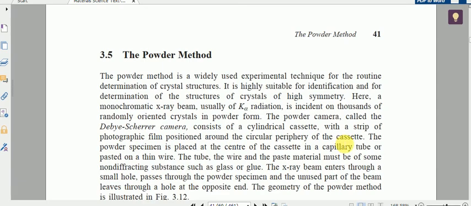We will learn the powder method in detail. The powder method is widely used for determination of crystal structure. In this, we use a monochromatic X-ray beam with K alpha radiation. We learned about K alpha, K beta, L alpha and so on, but the higher intensity one is K alpha. So we use K alpha radiation incident on the crystal which is crushed into powder form. That means the K alpha radiation will be allowed to pass through thousands of randomly oriented crystals in powder form.